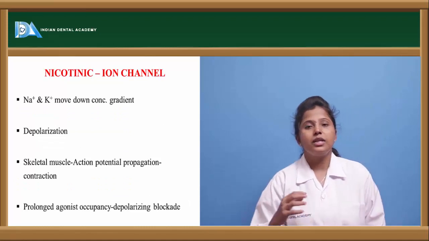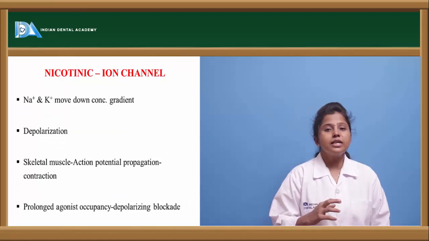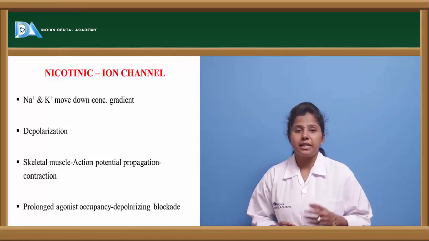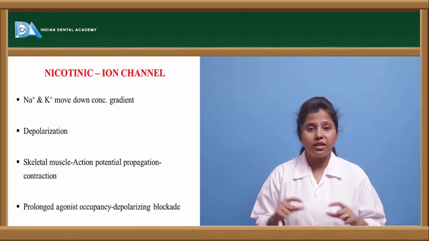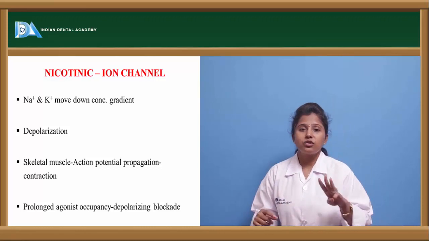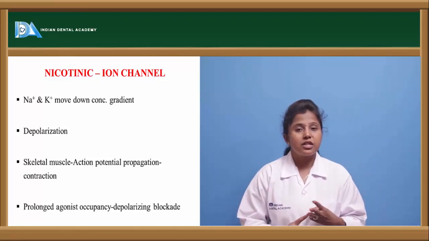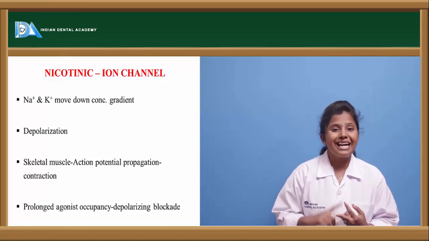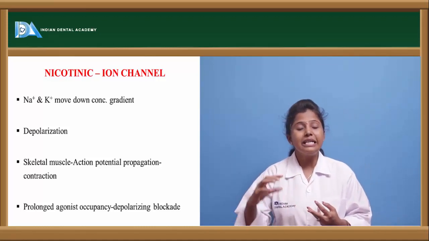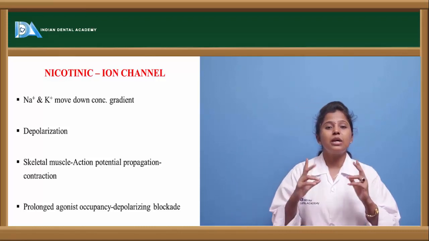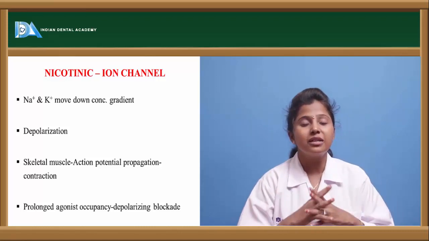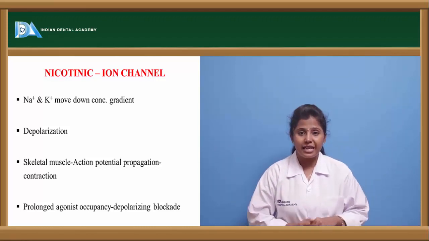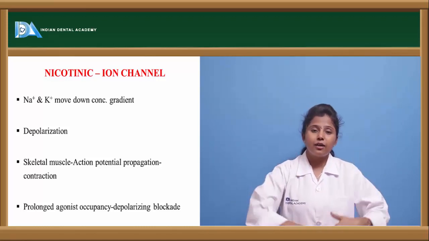Let us see about nicotinic receptors. Nicotinic receptors are ion channel receptors. Any ion channel receptor has to undergo 3 stages: inactivation stage, open stage and closed stage. The entry of ions through the receptor will take place only when the receptor is in the open state. If it is in the closed state or in the inactive state, then the entry of ions